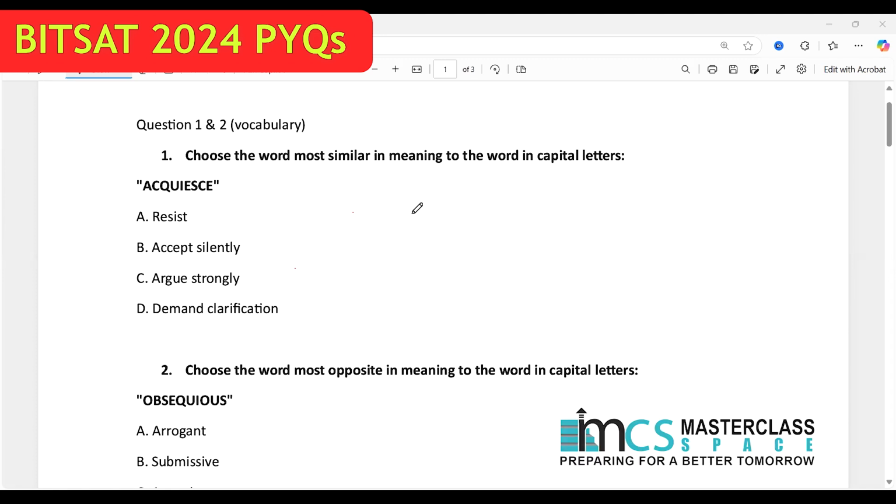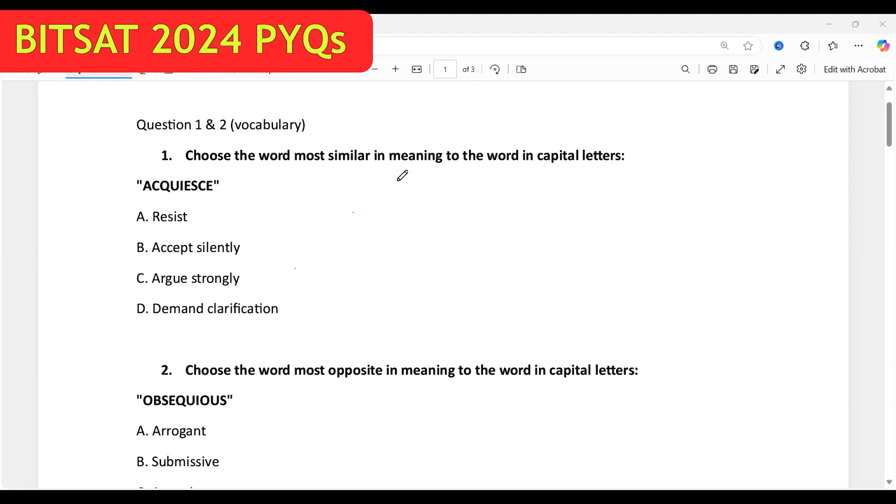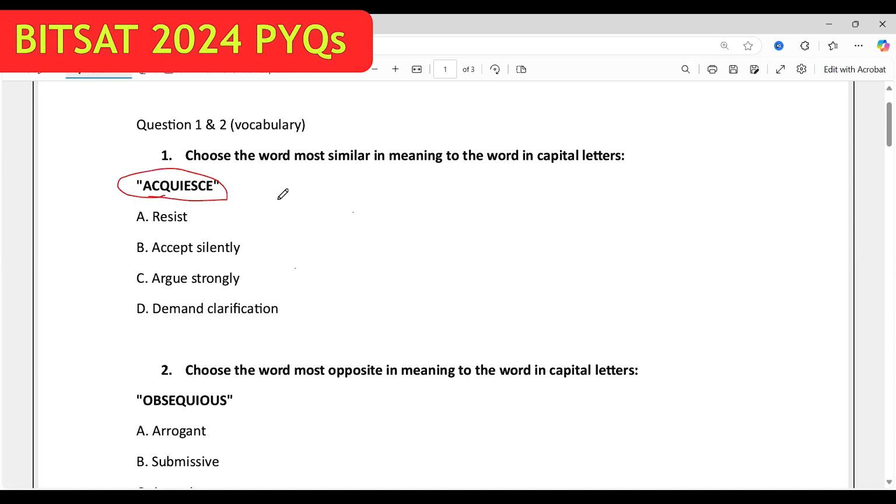Question number 1 and 2 are related to vocabulary. Question 1, choose the word most similar in meaning. So first is acquiesce. Acquiesce means accept, agree, show agreement. When you say agreement, resist is the opposite of agreement, accept silently is agreement, argue strongly is the opposite of agreement, demand clarification is the opposite of agreement, and hence B is the answer.